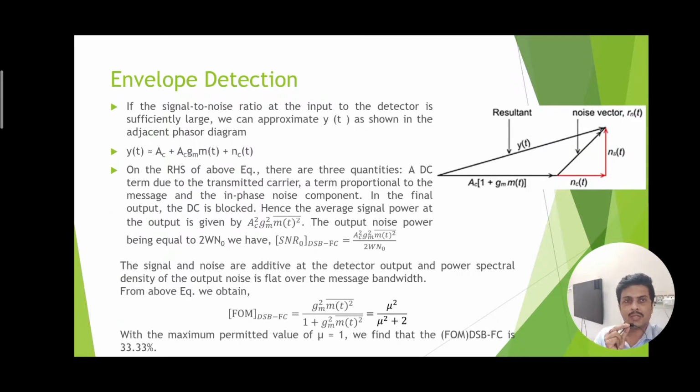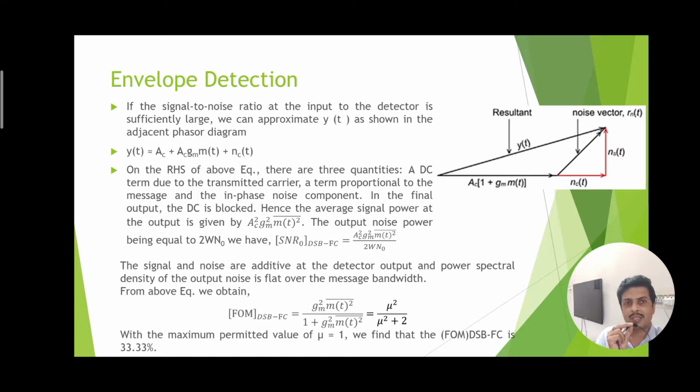The envelope detection process can be plotted on a triangle in which the hypotenuse shows the resultant signal, and if we calculate the signal to noise ratio from this hypotenuse, we get the figure of merit, which is given by the ratio of the square of the modulation index to the denominator, which is the square of the modulation index plus 2.